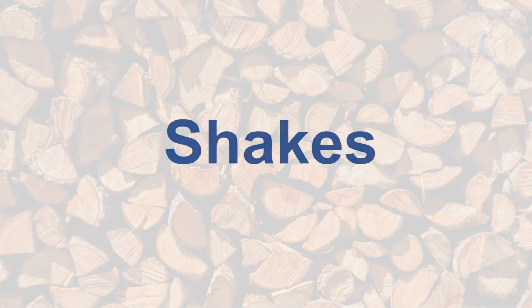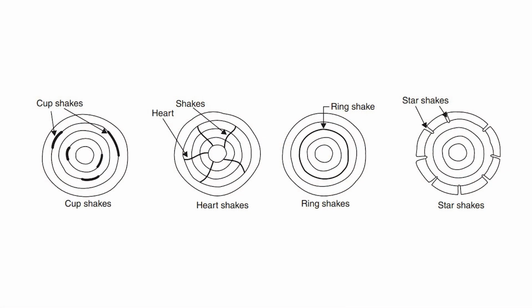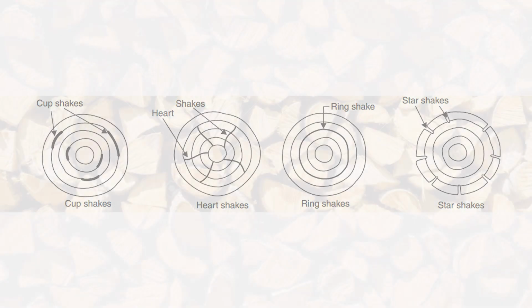Second are the shakes. Shakes are the cracks in the timber which appear due to excessive heat, frost or twisting due to wind during the growth of a tree. Depending upon the shape and position, shakes can be classified as star shake, cup shake, ring shakes and heart shakes.